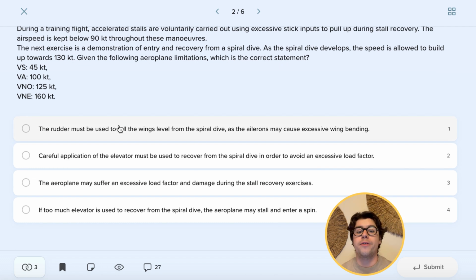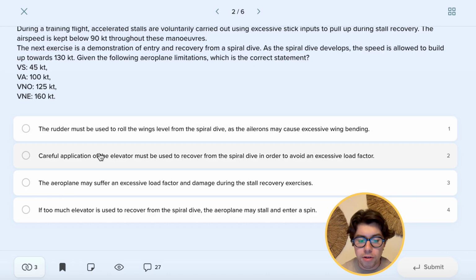So in this case, if we're flying above the maneuvering speed, we should never apply full or abrupt inputs into control surfaces, because we can exceed the loads. And below that speed, if we do so, we will first stall before exceeding those loads. So this is something to remember. This is a very practical question and very often asked by examiners during CPL exams and flight instructors.